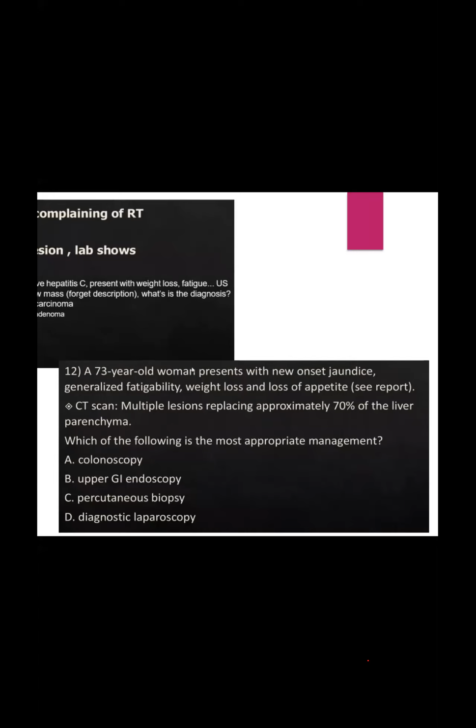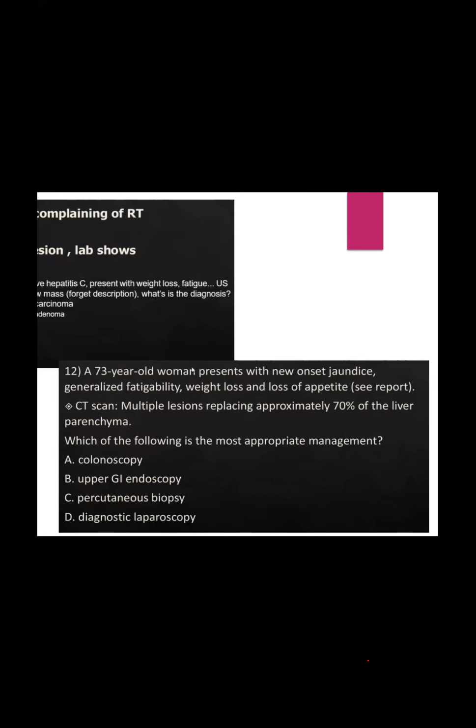So colonoscopy. Basically, it is showing a carcinoma kind of picture, because there is weight loss, there is fatigability, and there is new onset jaundice also, and there are multiple lesions. So I think C, percutaneous biopsy.